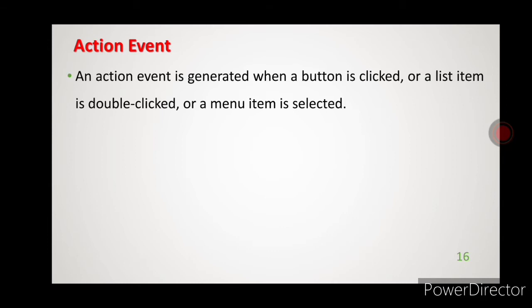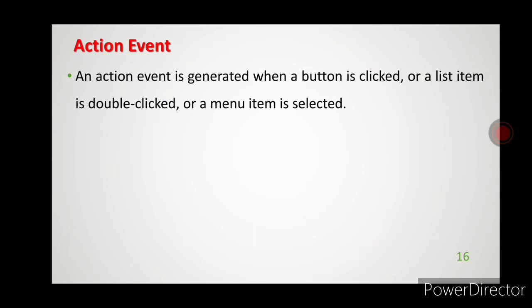The first one is ActionEvent. First we will discuss ActionEvent. When is it generated? When a button is clicked, a list item is double clicked, or a menu item is selected.